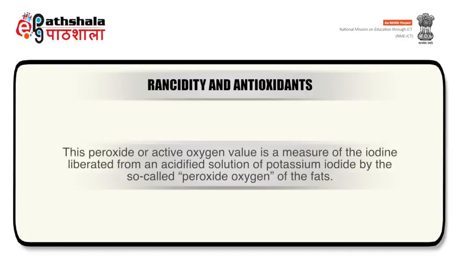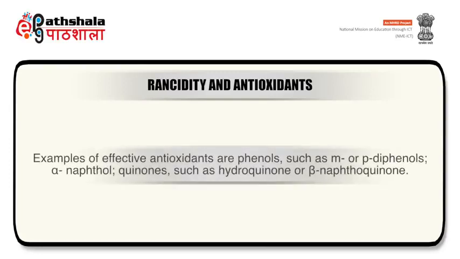This peroxide or active oxygen value is a measure of the iodine liberated from an acidified solution of potassium iodide by the so-called peroxide oxygen of the fats. Examples of effective antioxidants are phenols like meta or para diphenols, alpha naphthol, and quinones like hydroquinone or beta naphthoquinone.